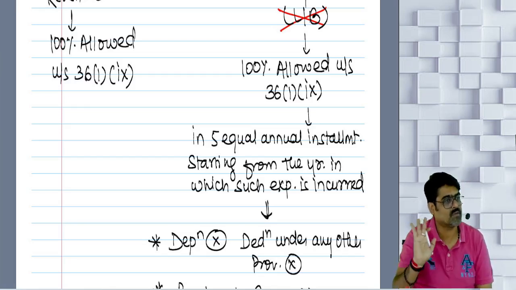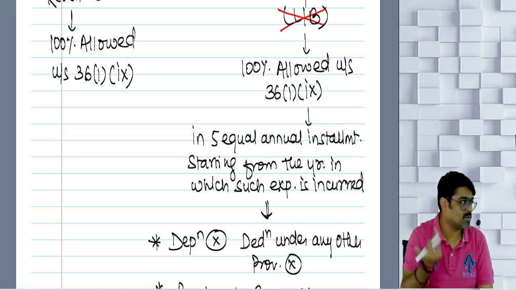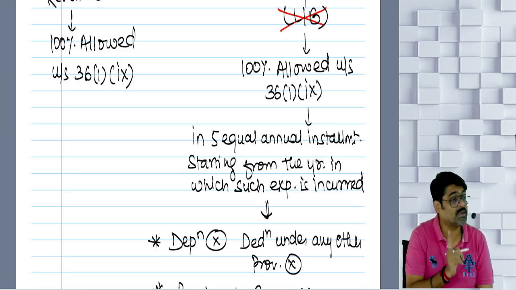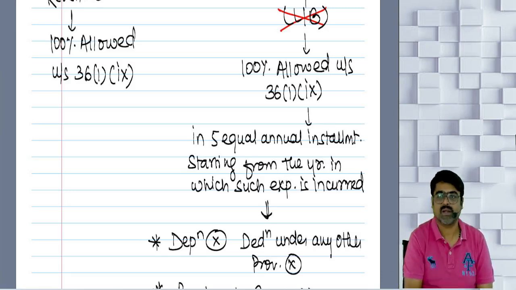That much actual cost of the asset will be ignored, which you have paid in a day other than prescribed modes. And if the amount was more than 10,000, so that much actual cost will be ignored. That proviso to 43(1) will be applicable here also. And the capital expenditure which you are claiming here cannot be claimed in the form of depreciation, cannot be allowed under other sections also. Understanding or not? Sure, sir.